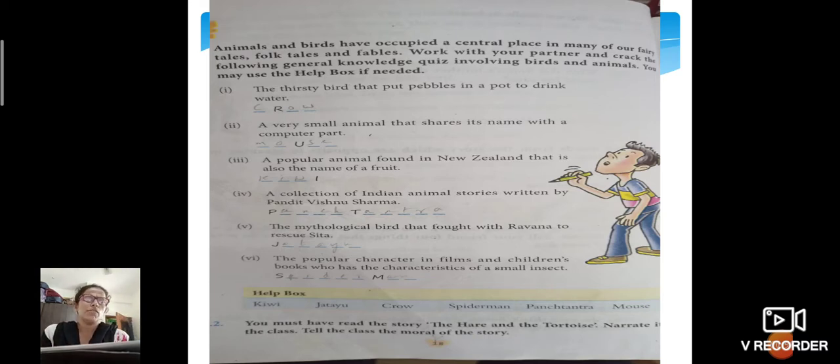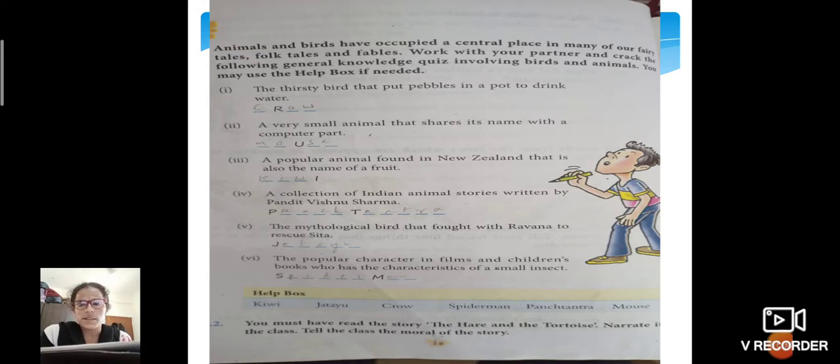So today, before starting the lesson, let us check your knowledge. On page number 18, they have given some hints. With the help of the hint you have to write down which animal or related word is given there. You just have to read that and write down which animal it is. Shall we check your knowledge now? They have also given a small help box at the bottom. With the help of that we can fill in the blanks given over there.